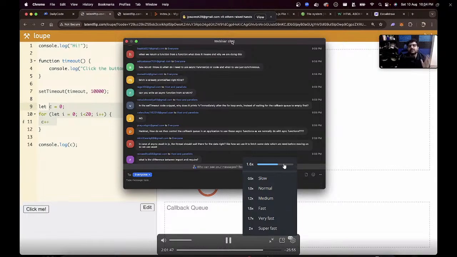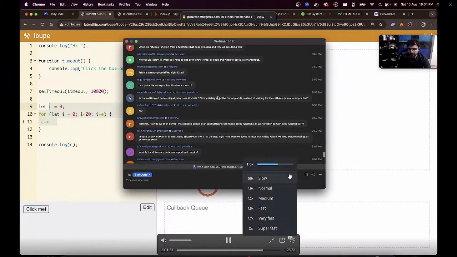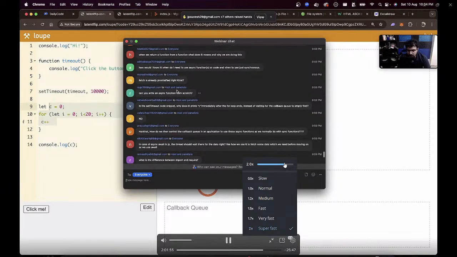Maybe technically the answer is yes, but I've never seen it being done. You write your own asynchronous function from scratch. That's a great question. I'll probably Google after the class. Fetch is already promisified. That is correct.